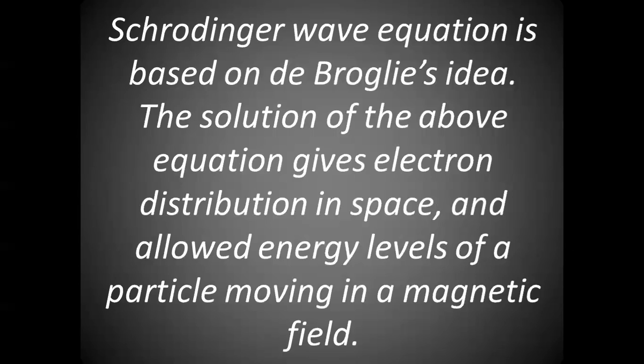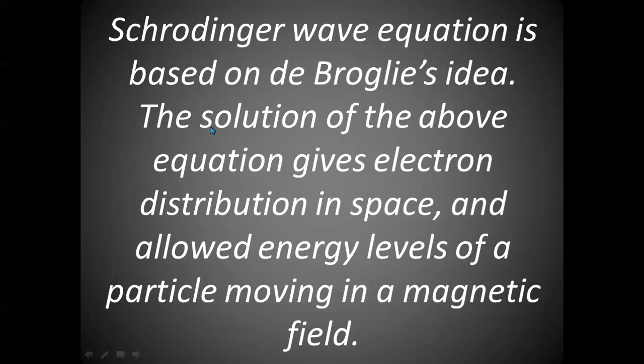His equation is based on de Broglie's idea, which says that the electron can be treated as a standing wave in an orbit around the nucleus of an atom, a stationary wave, instead of a particle.